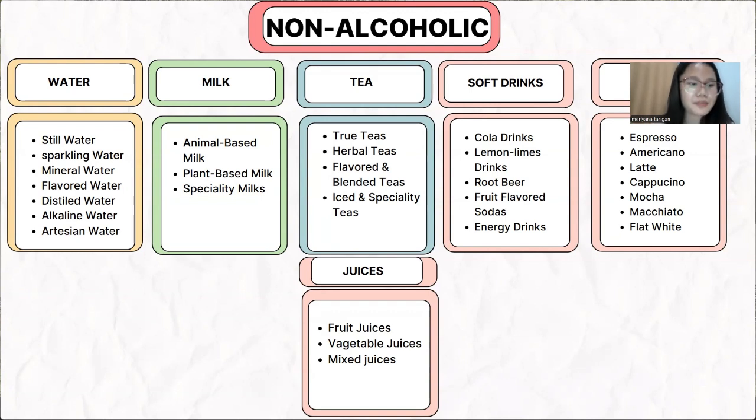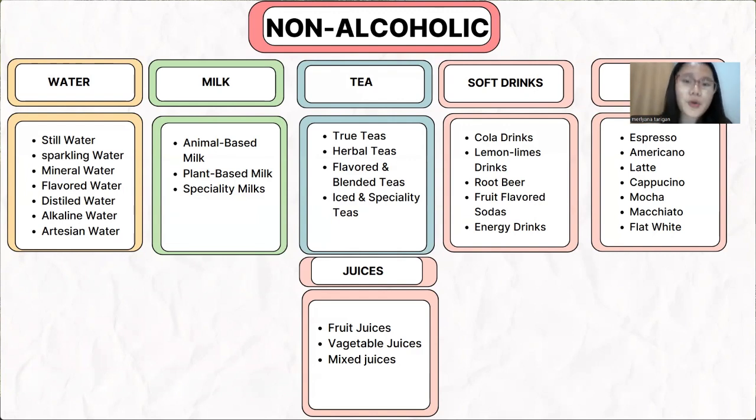Start from basic milk, which is milk that comes from animals like cows, goats, or sheep. And then we have plant-based milk, which is milk made from plants like soy, almond, oats, or rice. And then we have specialty milk, which is milk with special features like lactose-free, flavored, or fortified with vitamins.